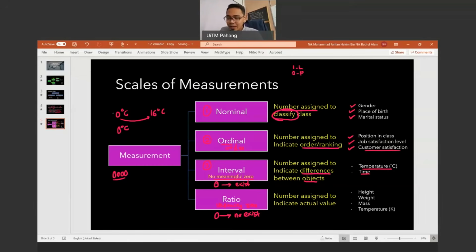Kan? Tetapi kalau dalam ratio, right, to indicate the actual value, berat. Contohnya berat someone is 0 kilogram. Ada tak dia? Tak ada lah. Kan? Tak wujud. Bila kata 0 mengatakan dia tak wujud, maka dia adalah meaningful zero. So it falls under ratio, which is number 4 here. Okay, temperature in Kelvin falls under ratio, but temperature in degree Celsius falls under interval. Okay, in fact untuk ratio ini kita boleh bandingkan menggunakan gandaan. Like for example, marks.